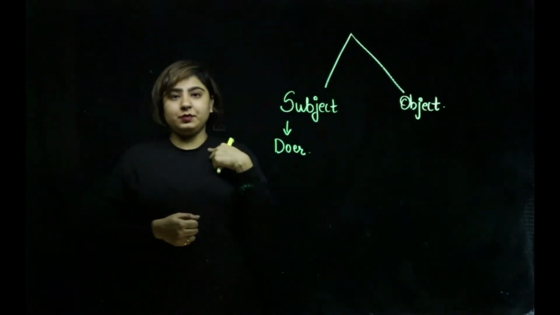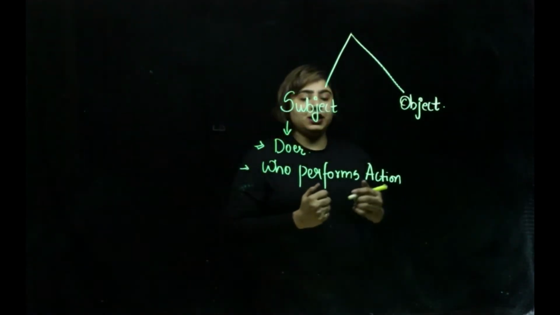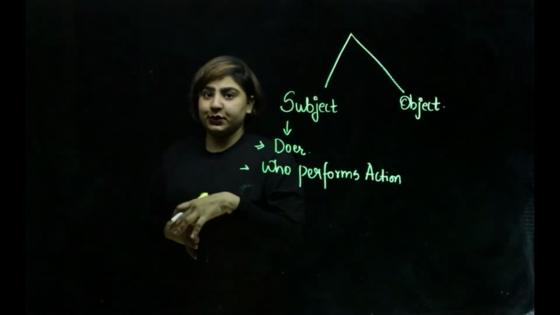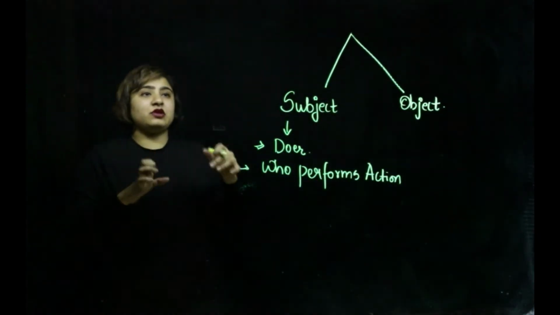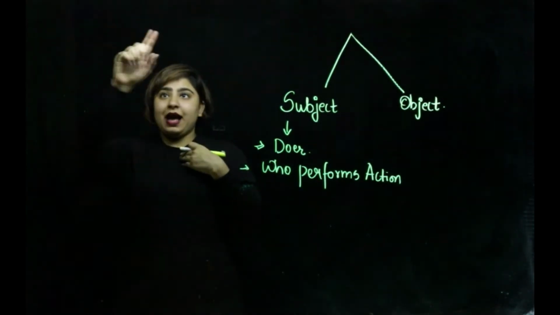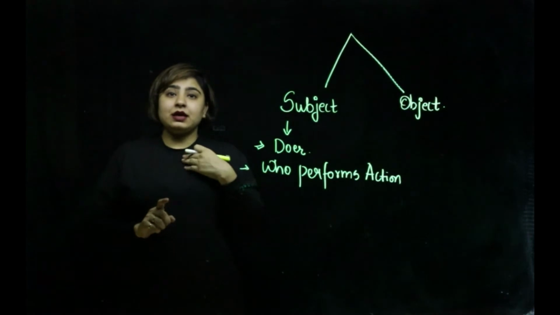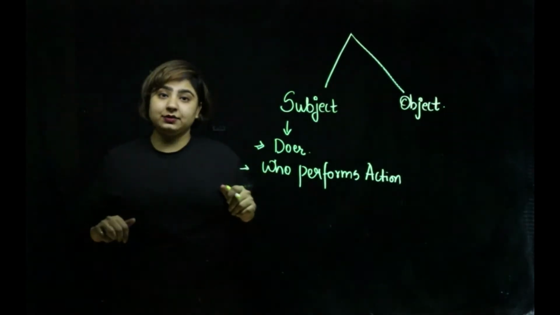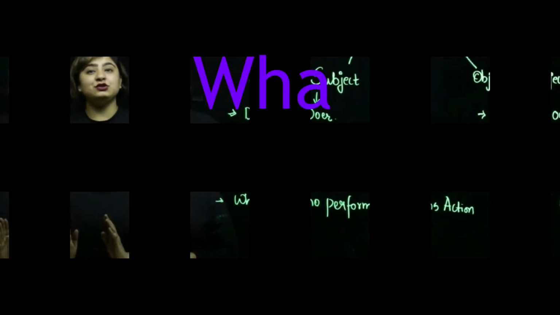I. So I will be the subject. Moving over to object. Object is a thing on which the action is performed. As in, I am writing on the board, I am the doer, and the board is the object on which the action is performed. So that's the object. Now let's study this in German.